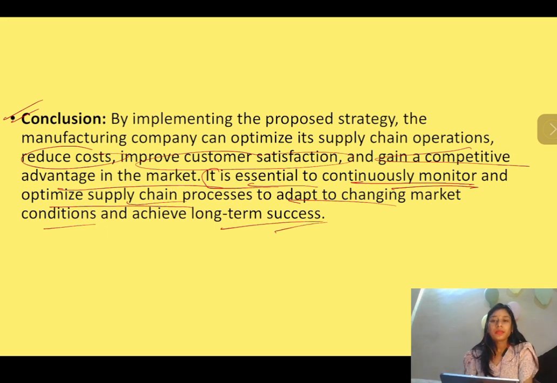So this is the way we write answers for the case studies in the exam to get 20 marks. If you write your answer this way, then you will be gaining 20 out of 20 because you have taken up all the points that were asked in the exam. You have given a proper introduction also. You have concluded also. So this is the way we write papers. Okay. So this was a practice question.